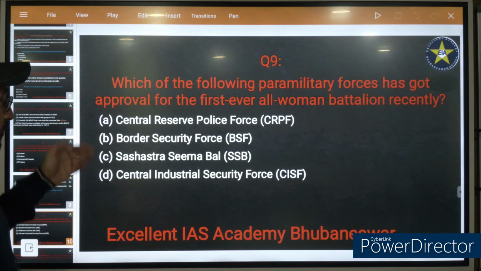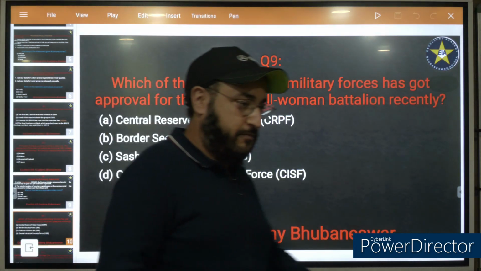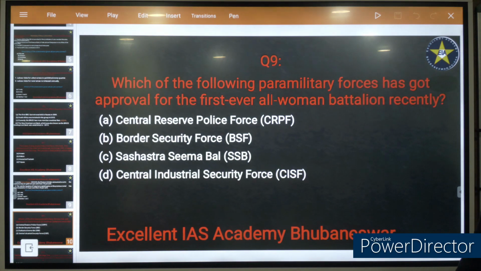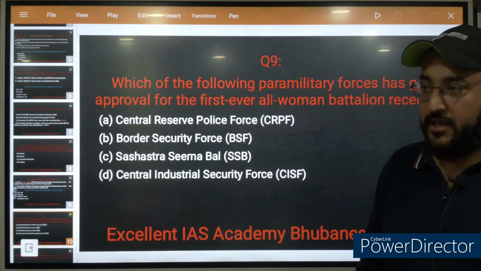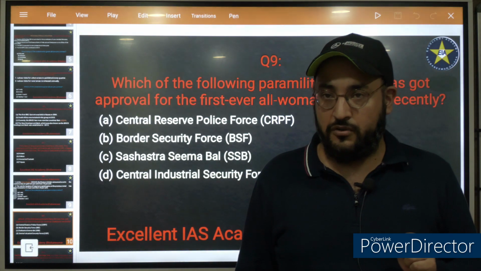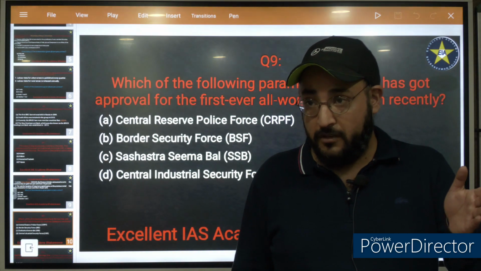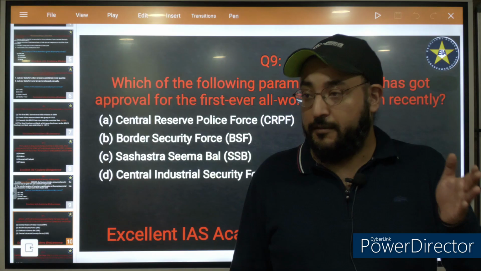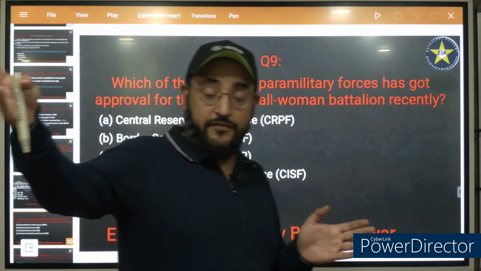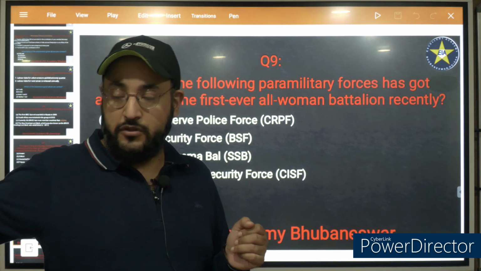Now this is a very important question. Which of the following paramilitary forces? Please understand the difference between these paramilitary forces. There are a total of 7 paramilitary forces in India, and these come under the Ministry of Home Affairs: your CRPF, ITBP, Border Security Force, and Central Industrial Security Force. All these come under paramilitary forces. Now don't include the defense forces, Navy, Air Force, and Indian Army.